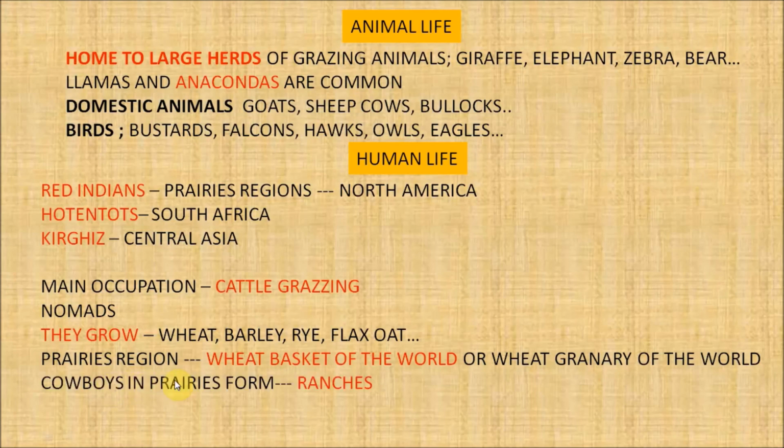Cowboys in the prairie grasslands ride horses and take care of the cattle and form ranches. A ranch is a big tract of land covering a few kilometers. Cowboys are called gauchos. The production of meat and dairy products is based on advanced technology. At present, Argentina is one of the leading exporters of meat and leather products.